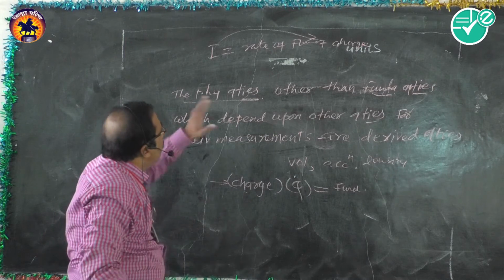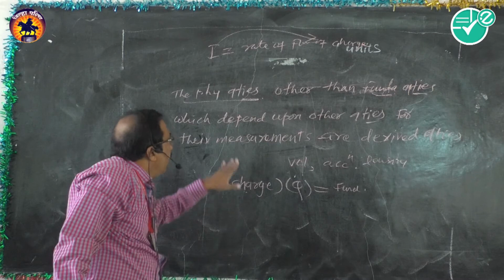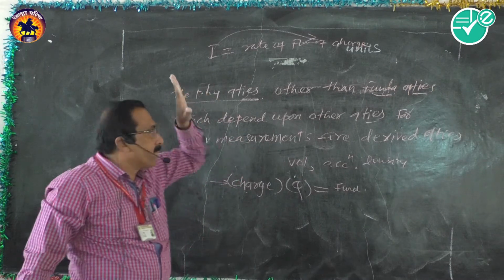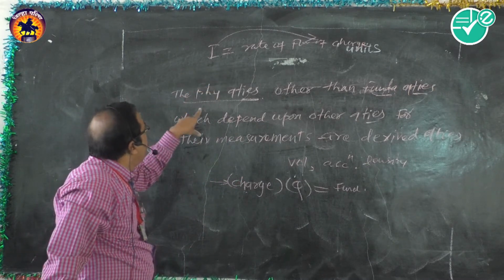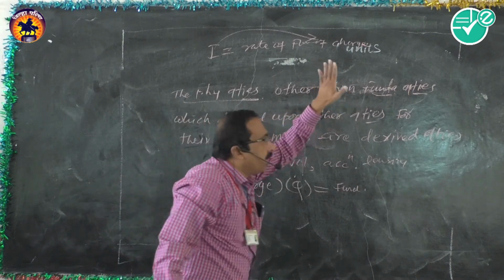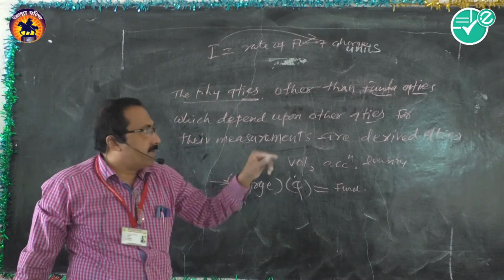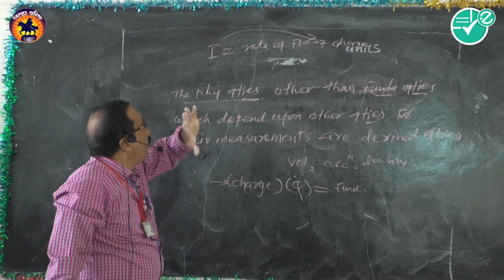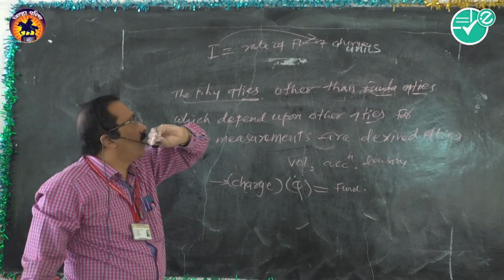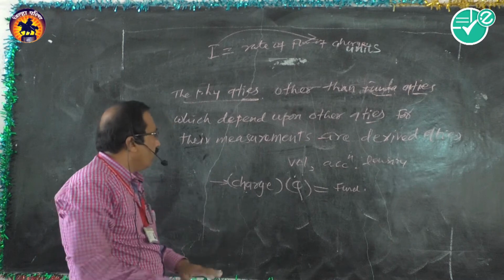So even though the current is said to be fundamental and charge is said to be a derived quantity, because in the definition itself it is given that the quantities other than fundamental quantities are derived. The 7 quantities are given in the table as we have studied. Excluding those 7 quantities, all remaining quantities are derived quantities.